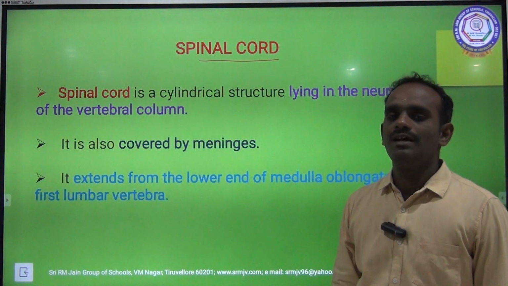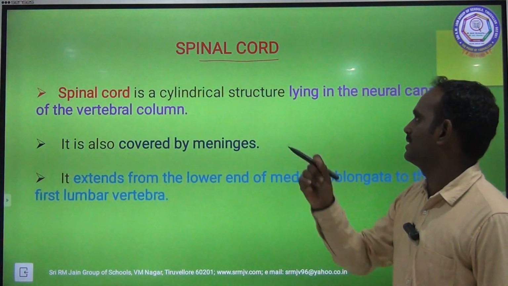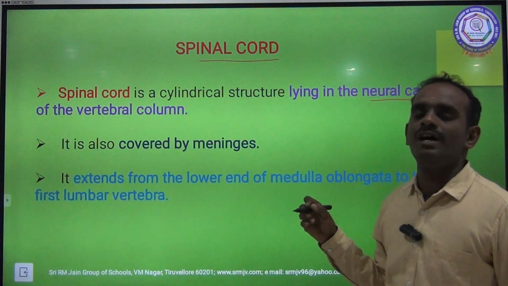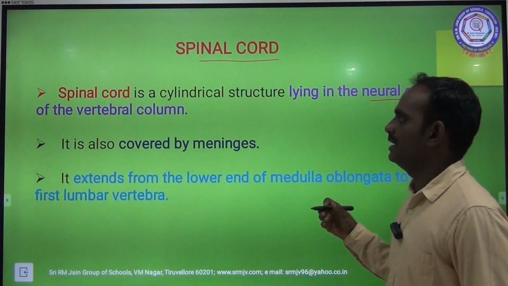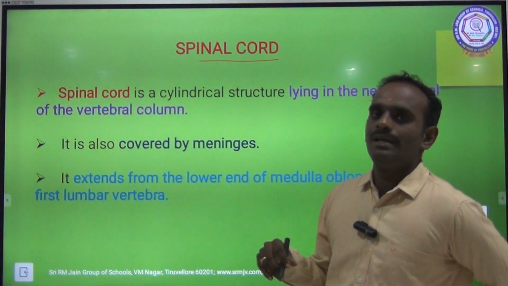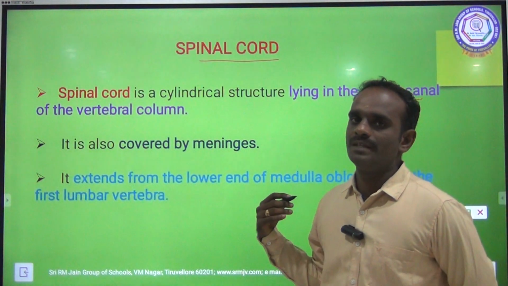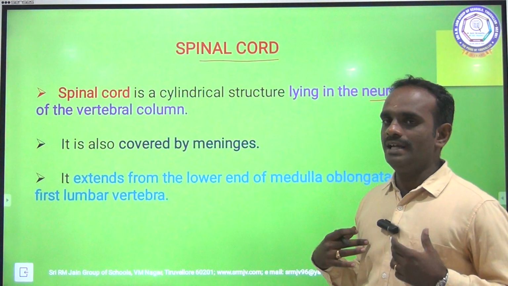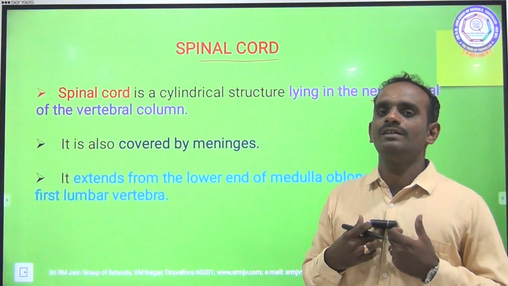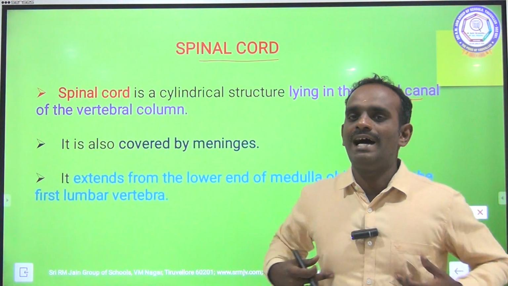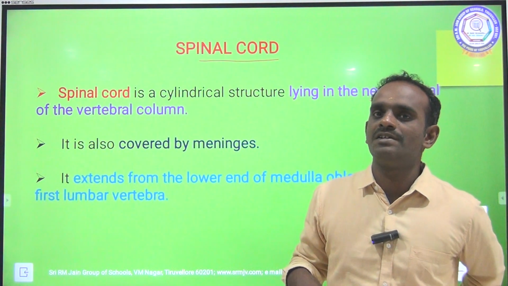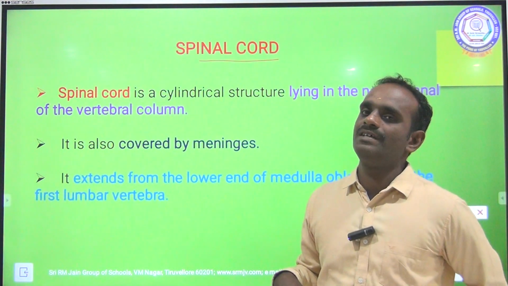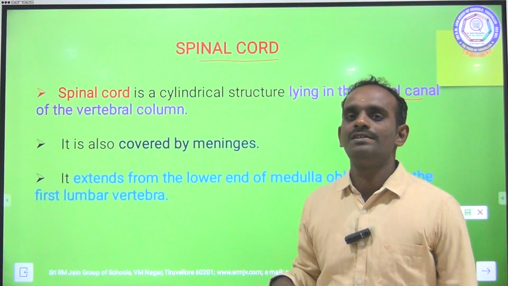Children, you know very well, spinal cord is a cylindrical structure which is lying in the neural canal of the vertebral column. Vertebral column is the backbone. It is present at the back of our body. Okay, so you know the rib cage. One end of the rib cage is connected with the long bone called sternum. The other end of the rib cage is connected with the vertebral column. Vertebral column is said to be the backbone. If animals have the vertebral column, they are said to be vertebrates.